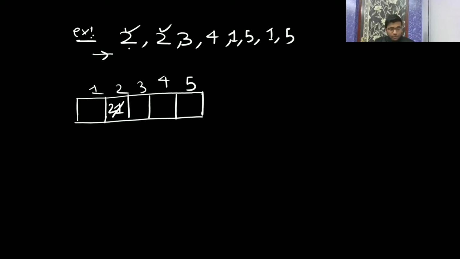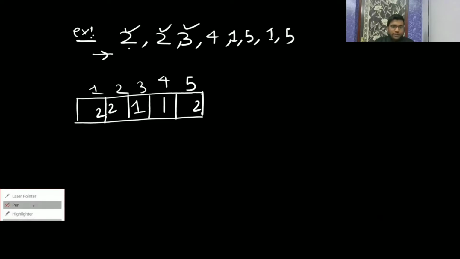So if any number is not going to occur, you will place 0. Now you are scanning: you got 3 once, then 4 once, then 1 once, then 5, then 5 once, then 1 again, then 2, then 5 again, then 2. You have scanned all the input from the start, and now 1 is having 2 times, 2 is having 2 times, 3 is having 1 time, 4 is having 1 time, 5 is having 2 times.